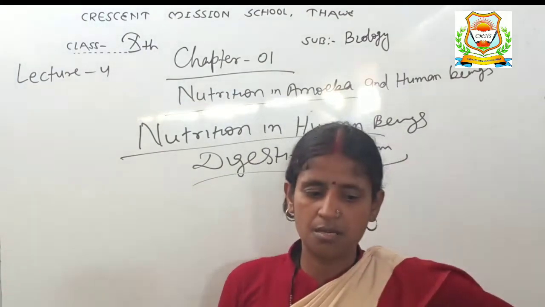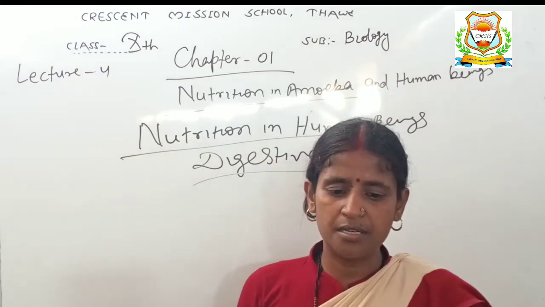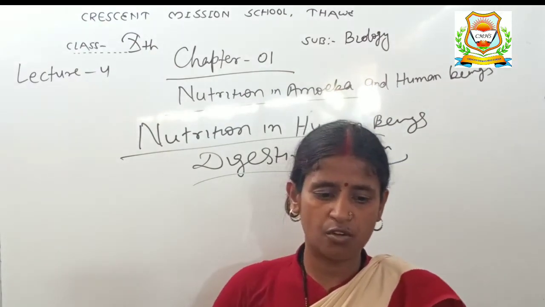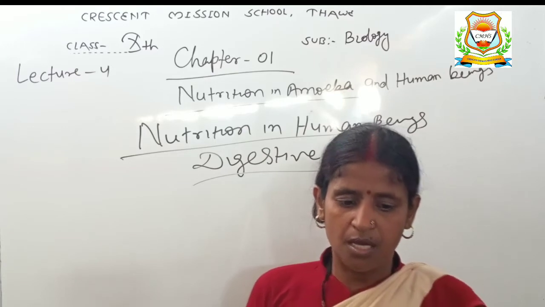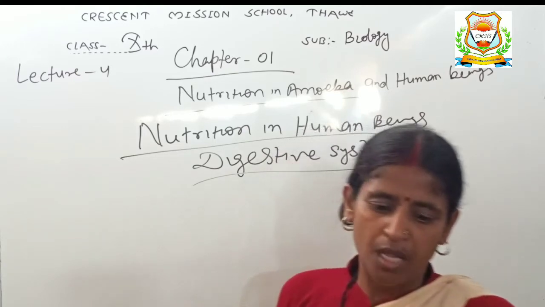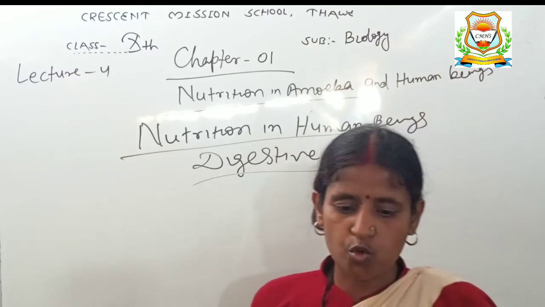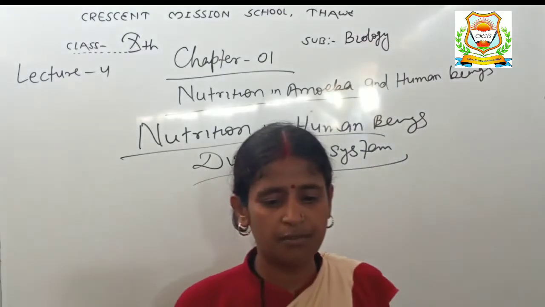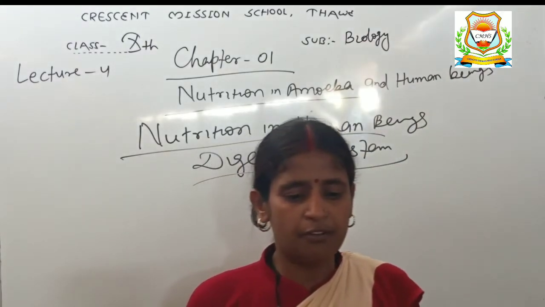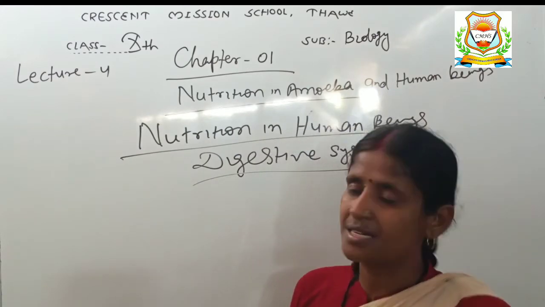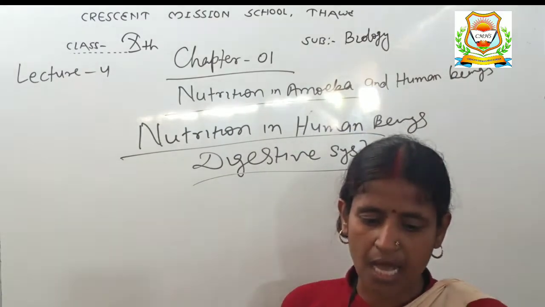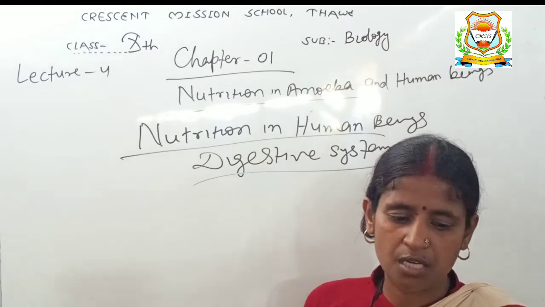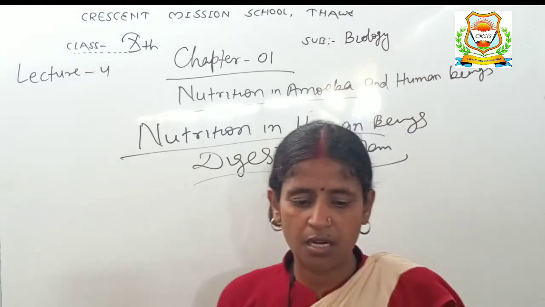The human digestive system consists of the alimentary canal and its associated glands. The various organs of the human digestive system in sequence are the mouth, esophagus, stomach, small intestine and large intestine. The glands associated with the human digestive system are the salivary glands, liver and pancreas. The human alimentary canal, which runs from mouth to anus, is about a 9-meter long tube.